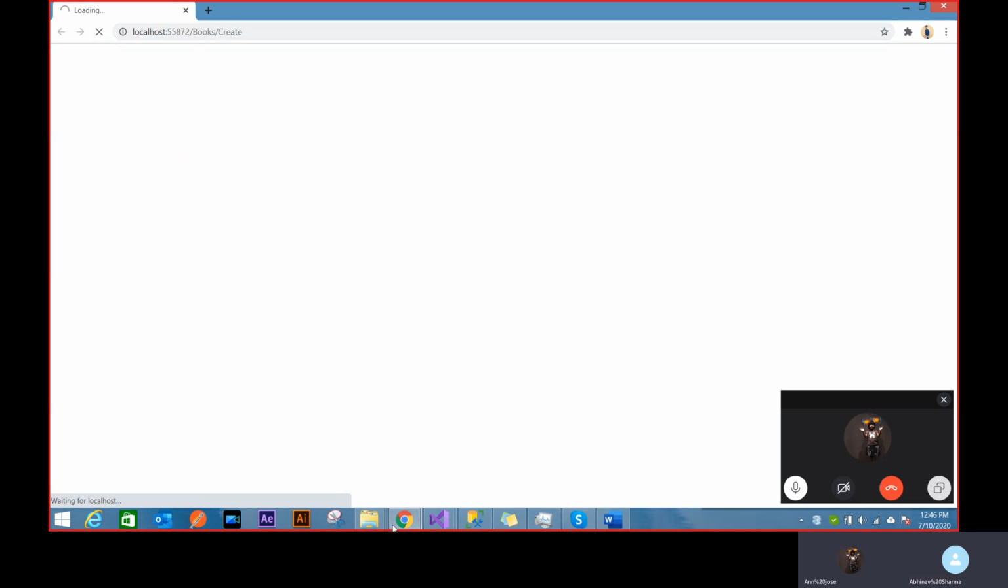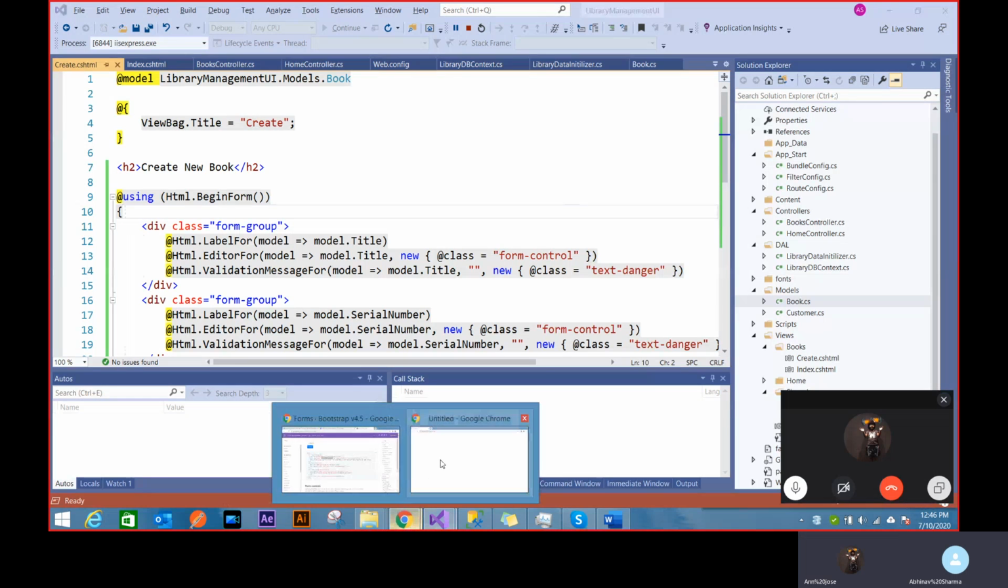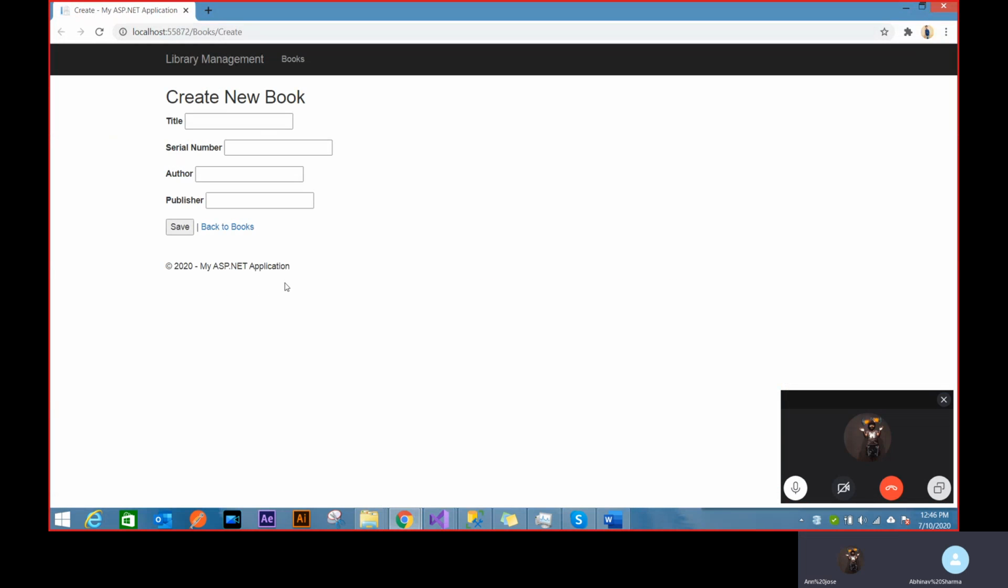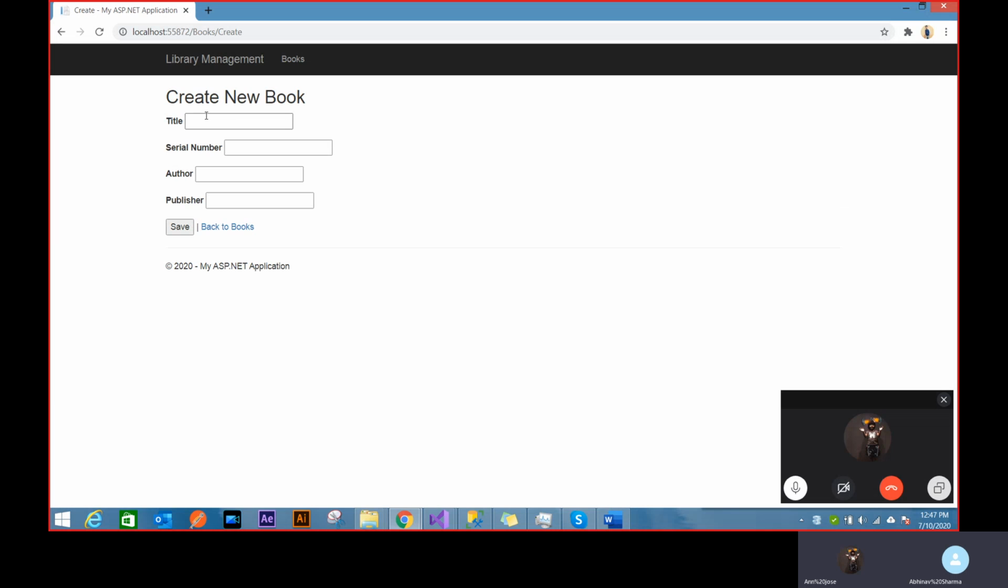I've directly opened because I've done F5 on this page. It will directly open this create as an HTML route. So that's my UI. It looks nice. If I click on back to books, see I'm back to books. If I click on create book, I'm at the create section.